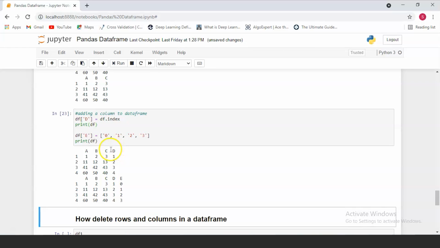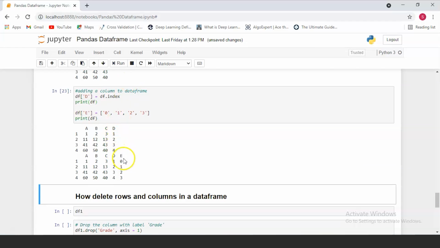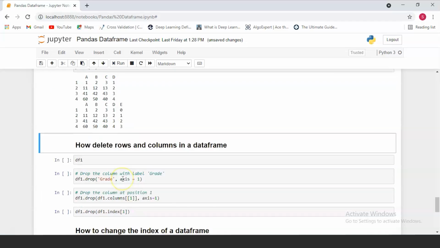So let's run this, and as you can see, the first column that we've added is column D, which has the index labels starting from 1 and ending at 4. Next, after adding column D, we've also added column E, and we've given it the values 0, 1, 2 and 3.